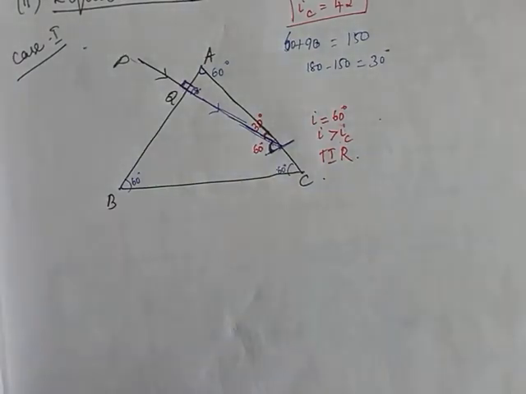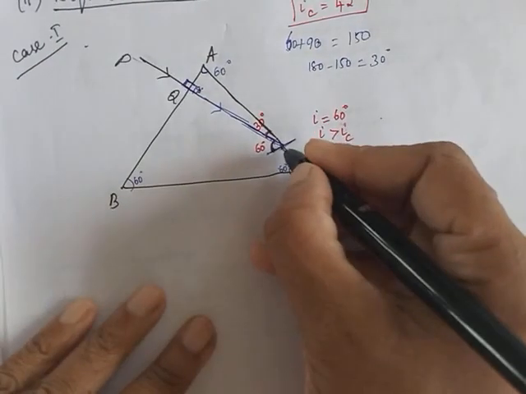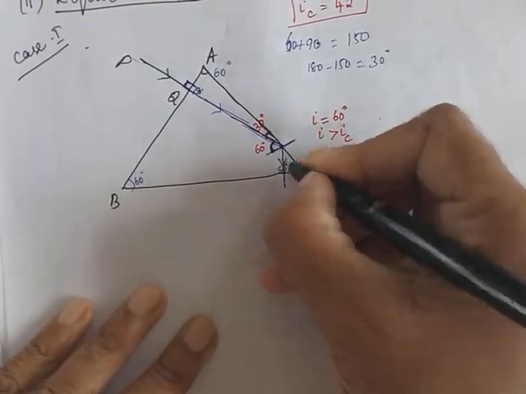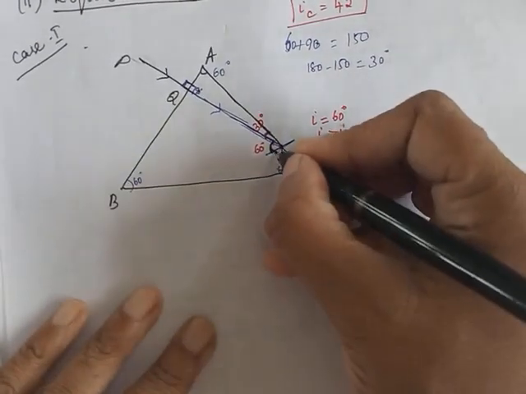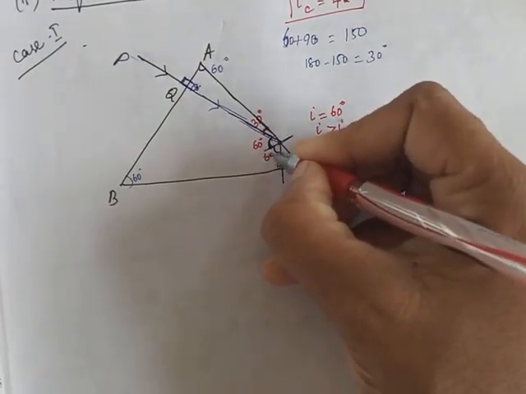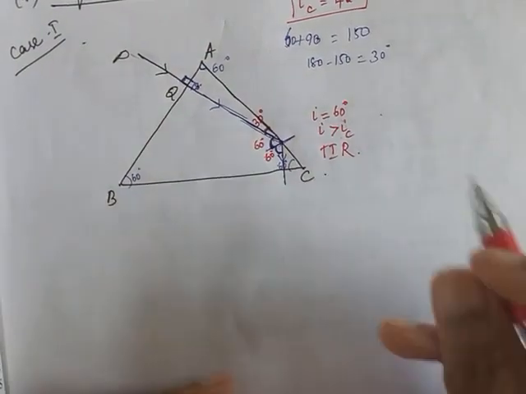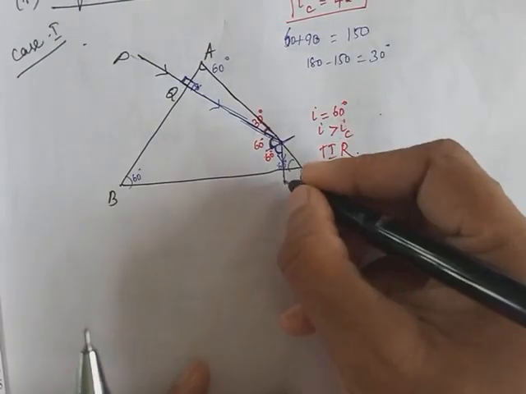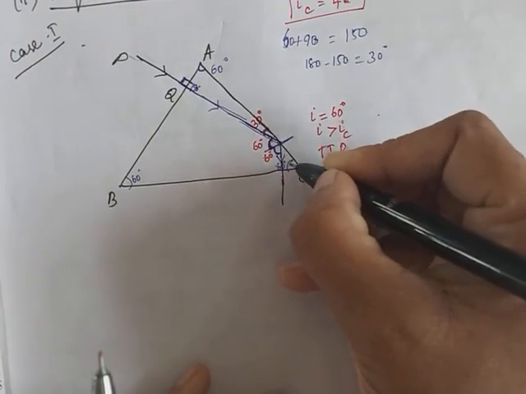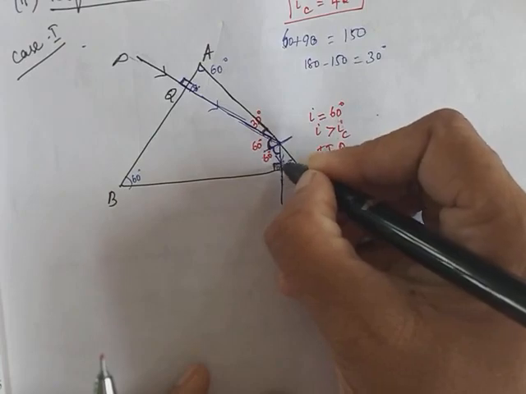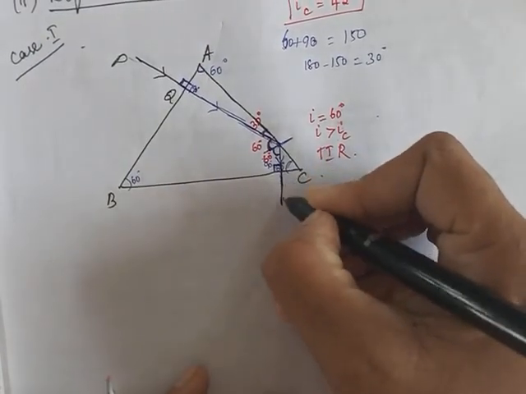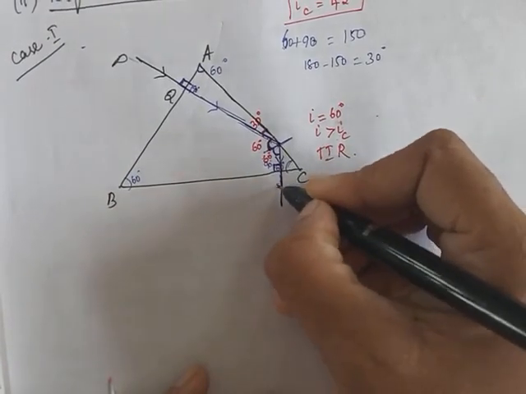So the ray won't go like that, but it will be reflected back into the same medium. It will be reflected back into the same medium at the same angle, 60 degree. This angle will also be 60 degree. Now if I do the calculation again, now this is 30, this is 60, therefore this will be 90. This will be 90. Now because it is 90, it's normal incidence, the ray will go straight.